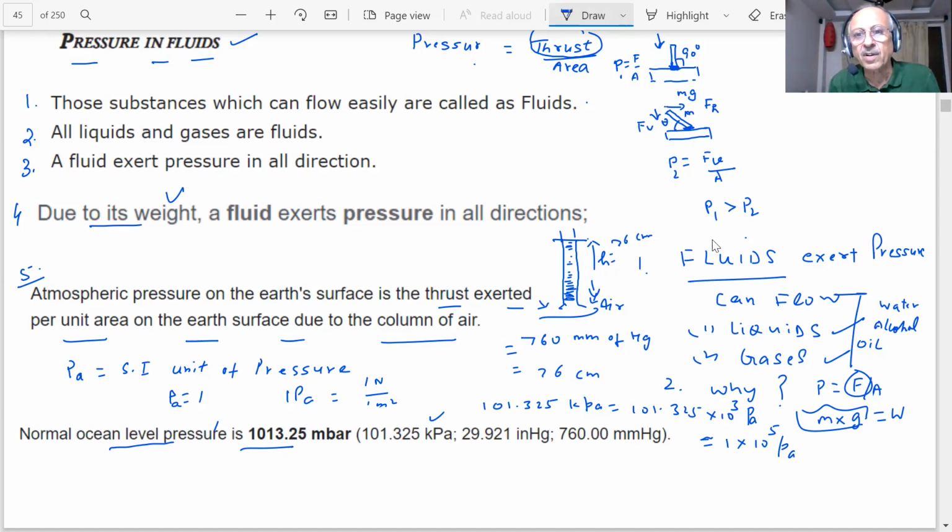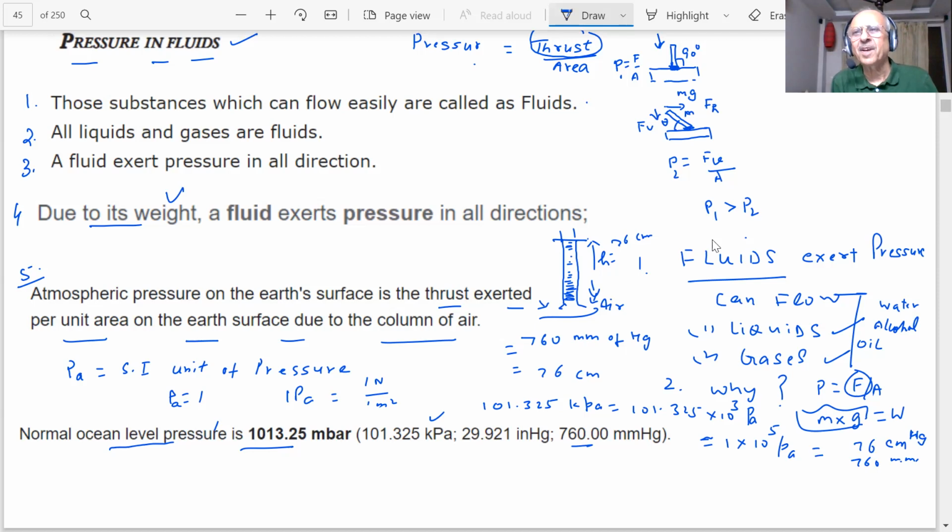That means that is the pressure of the air at the ocean level, which will be how much in terms of the mercury column? 76 centimeter, or you can say 760 millimeter of Hg column. Hg, mercury, you know, is a liquid. Mercury is a metal which is a liquid. Why do we use it? Because mercury you can easily see, the mercury shines. Mercury is one of the metals which is a liquid. All other metals are solid.